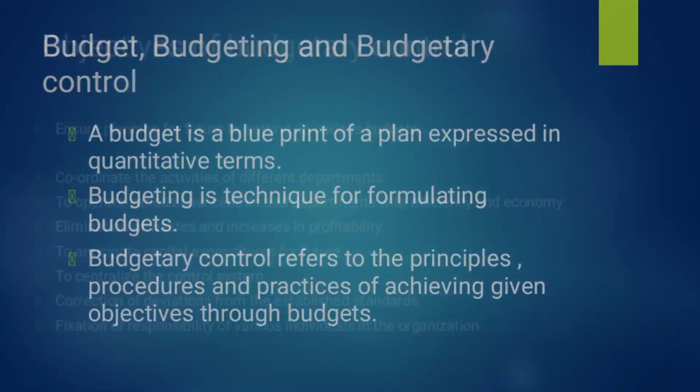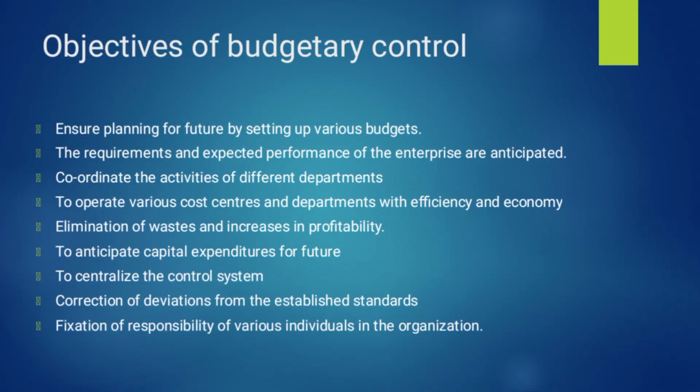Now we are going to talk about the objectives of budgetary control. The main objective of preparing budgets and budgetary control is to ensure planning for the future by setting up various budgets. We have to plan for the future. For that purpose, we have to prepare various types of budgets like production budget, sales budget, raw material purchase budget, cash budget, etc. The requirement and expected performance of the enterprise are anticipated.